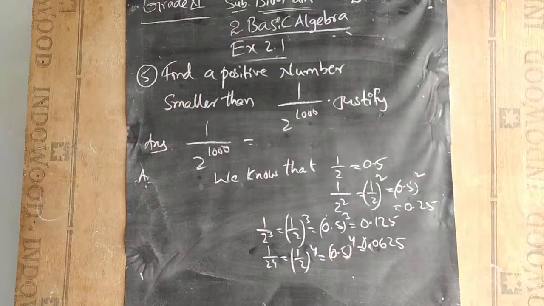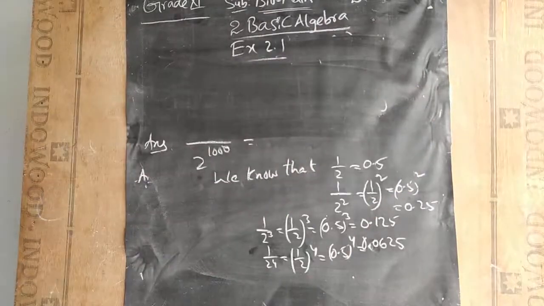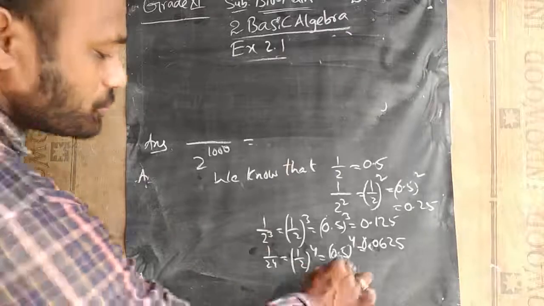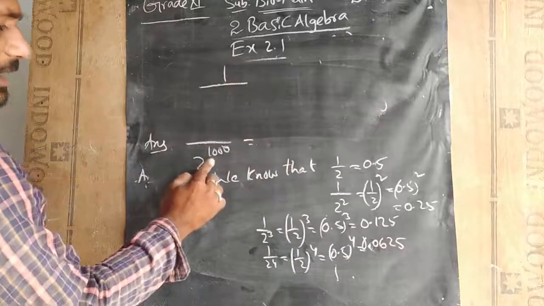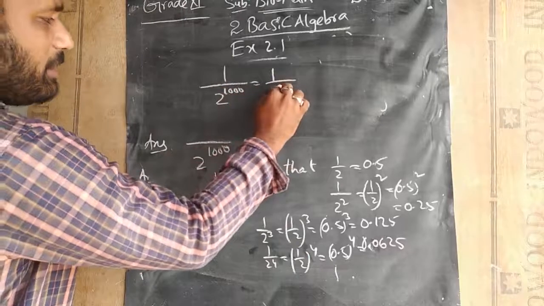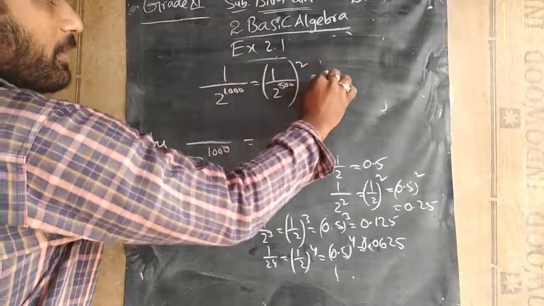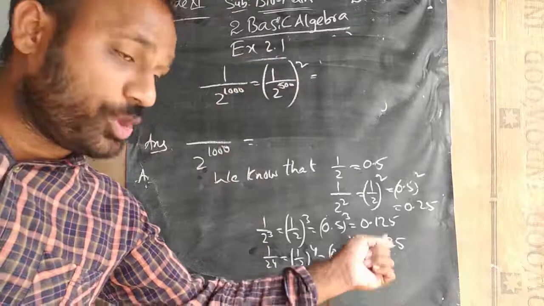So by observing this, what we have understood is that if we keep on increasing the powers, our target is to reach 2 power 1000. So 2 power 1000 can be written as 2 power 500 whole square. If I substitute 1 by 2 power 4 only, I am getting 0.06.